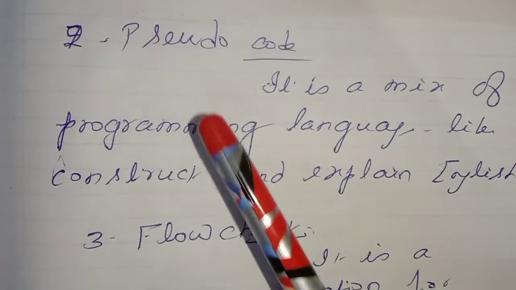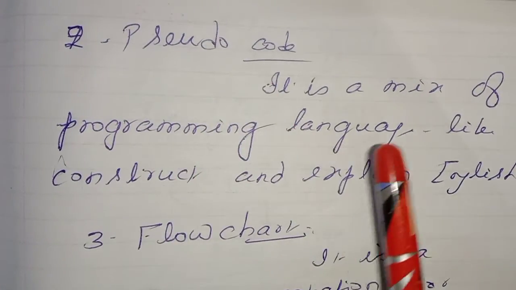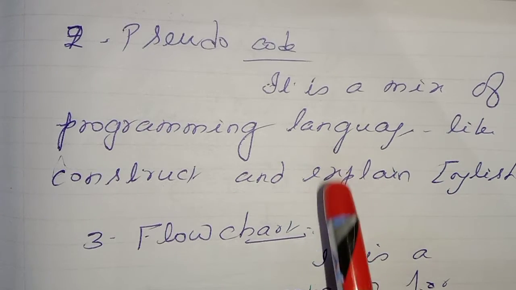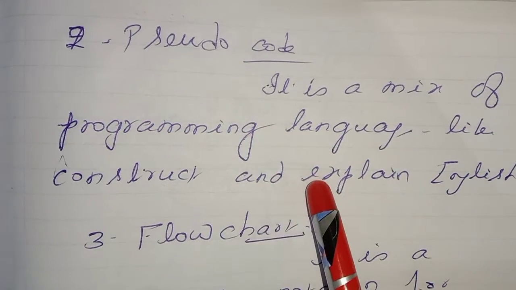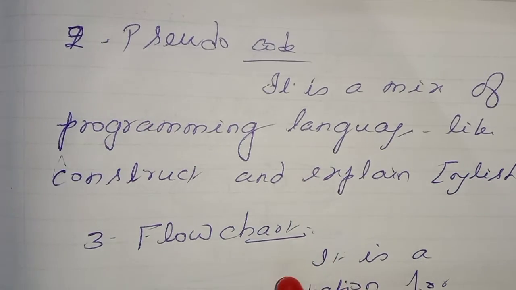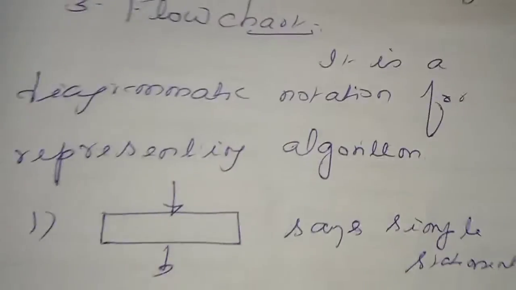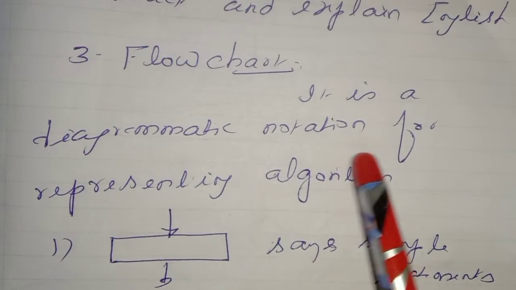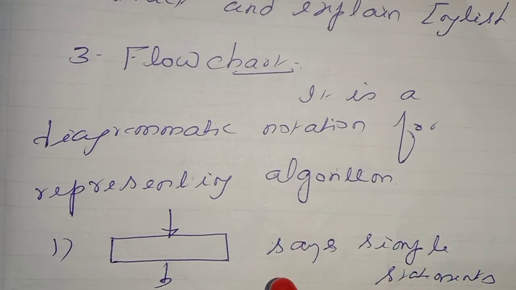Okay, so what is pseudocode? I told you, false code. It is a mix of programming language and English-type statements. That is called pseudocode. That's called algorithm also. Another, flowchart means what? Diagrammatic representation of the task.